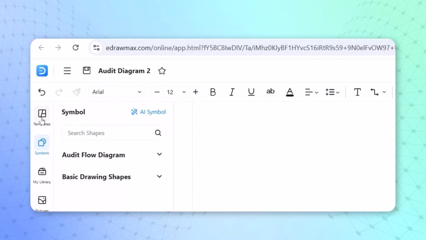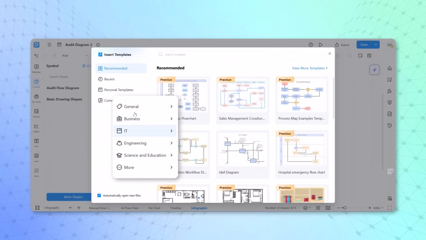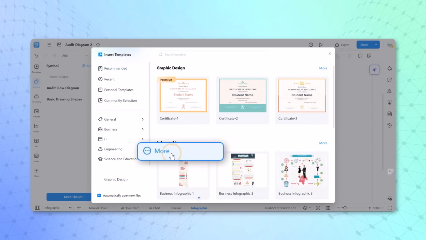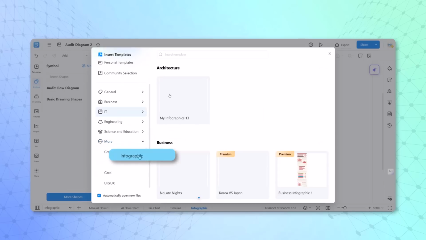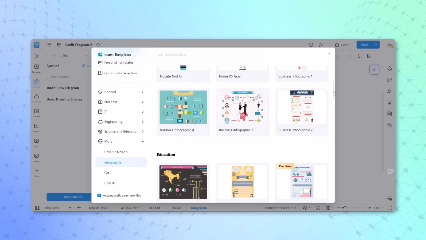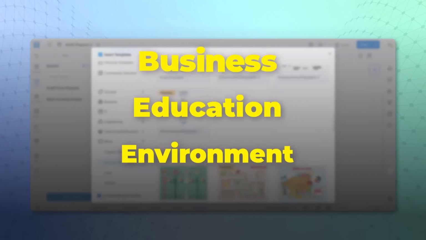The very first step is to click on templates. On the left hand side, you can see we have general, business, IT, engineering, and so on. Click on the more option, and on the right hand side the infographic option appears. Now infographics are available in different types. We have business infographic, education infographic, environment, and so on.